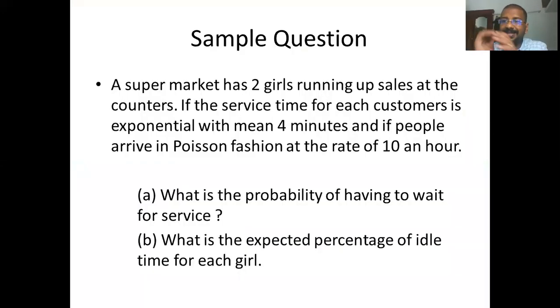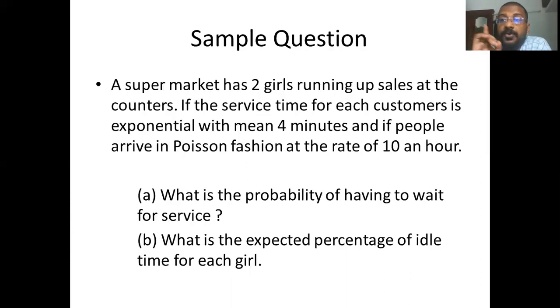Now let's take another example. A supermarket has 2 girls running up sales at the counters. If the service time for each customer is exponential with mean 4 minutes, and if people arrive in Poisson fashion at the rate of 10 an hour, what is the probability of having to wait for the service? And second, what is the expected percentage of idle time of each girl?